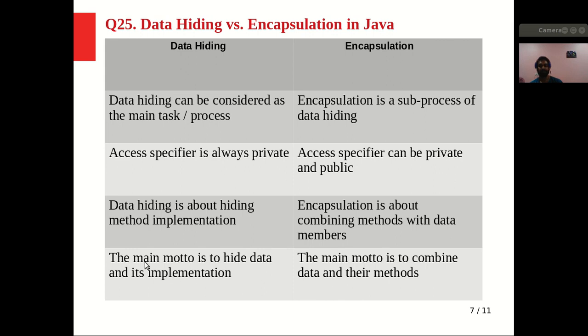So the main motto of the data hiding is to hide the data and its implementation. But the main motto of the encapsulation is to combine or to wrap a data and their methods into a single unit. So basically the encapsulation is not used for the data hiding purpose. Although we can achieve the data hiding through the encapsulation, the main motto of the encapsulation is to combine the data and their methods into a single unit. So the main motto of data hiding is to hide the data and its implementation, right? So these are some points for data hiding versus encapsulation.